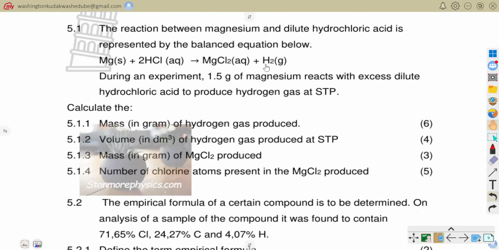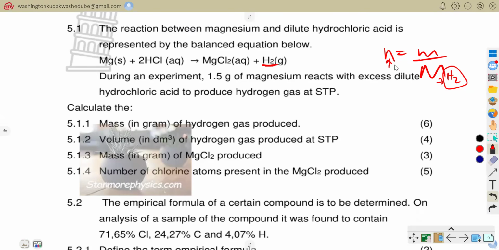So we want the mass of hydrogen gas. How do we find the mass of hydrogen gas? We can use the number of moles is equal to mass over the molar mass of this hydrogen gas. But now we can only determine the molar mass from atomic mass.